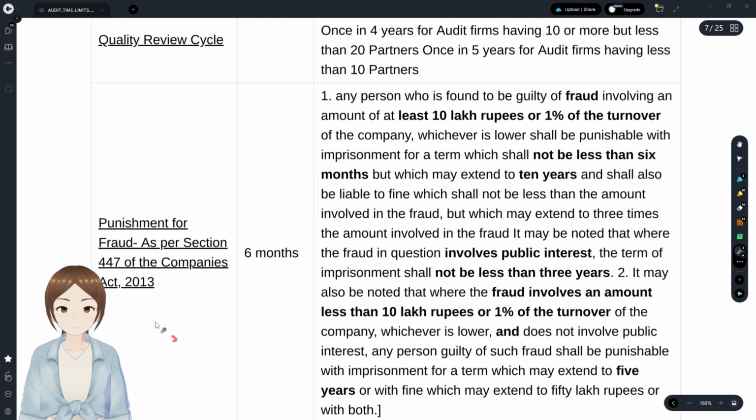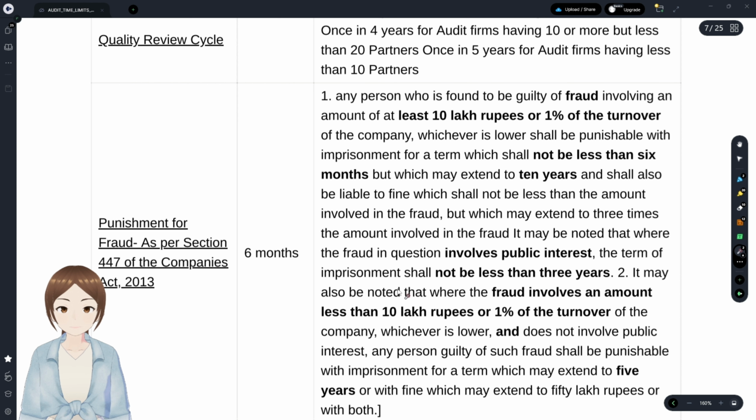And with regards to punishment, under Section 447, if it's a fraud involving at least a minimum of 10 lakhs or minimum 1% of turnover, whichever is less, whichever is low, the imprisonment is minimum 6 months to 10 years. We have seen the same time frame of imprisonment with regards to the amount of tax evaded, with 25 lakhs, right? More than 25 lakhs. Yes, the same thing. And if it's minimum 10 lakhs and public interest was involved, the minimum imprisonment is 3 years, not 6 months, 3 years.